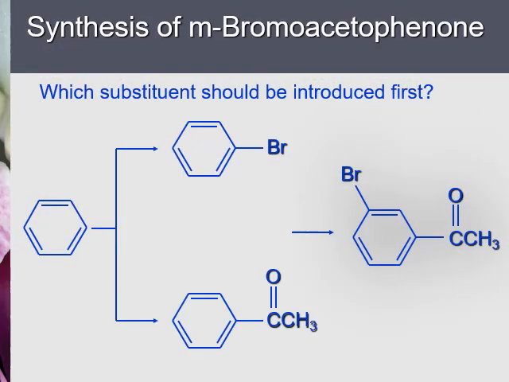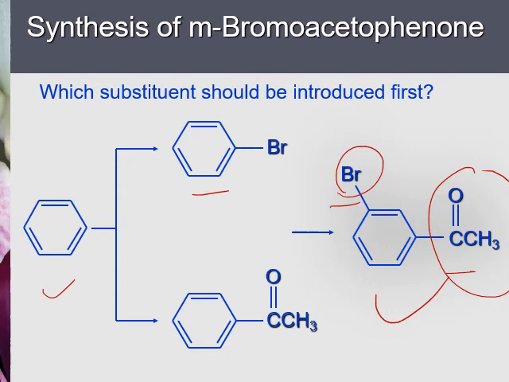Practice. How do you synthesize this compound from benzene? So comparing reactants and the product, we see that we need to add two substituents. One is bromine, one is an acetyl group. Bromine can be added by bromination reaction, and the acetyl group can be added by Friedel-Crafts acylation reaction.